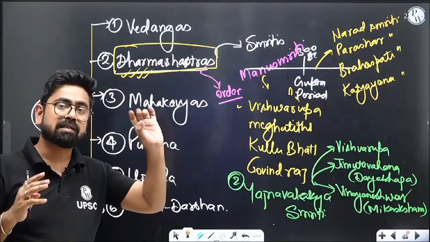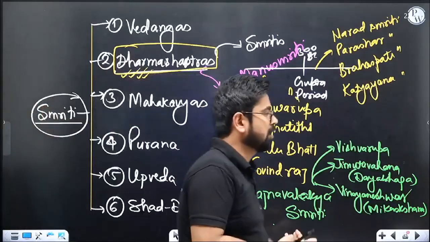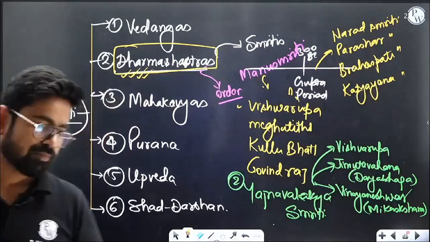So different roles, right? We were discussing dharma, artha, kama, moksha. So this is your dharma, how you need to behave. That behavior is being codified or prescribed by various Smritis. Right? Okay, let's move ahead.